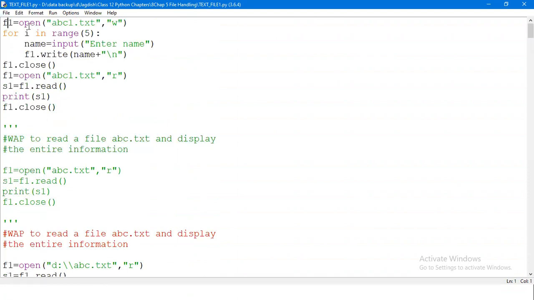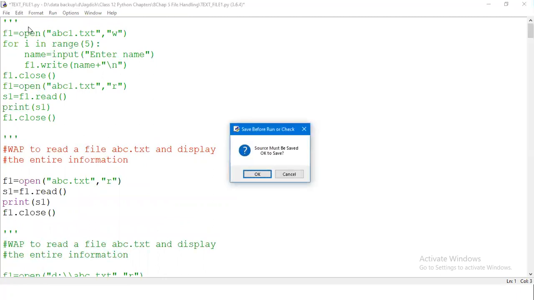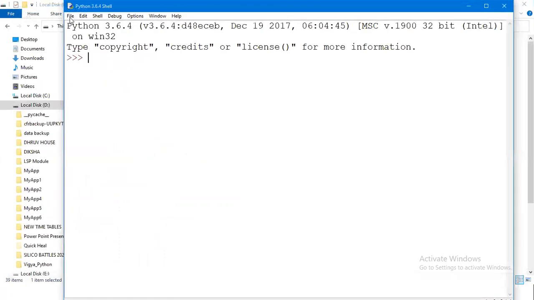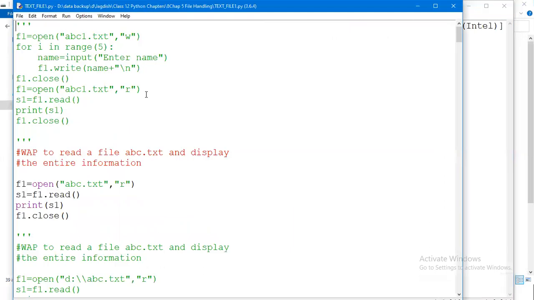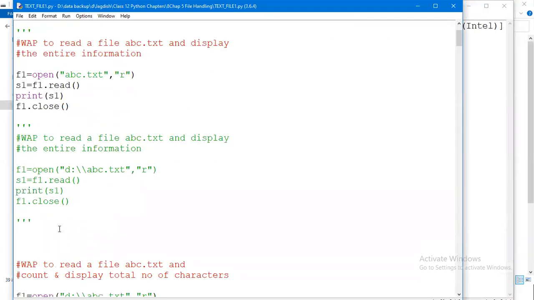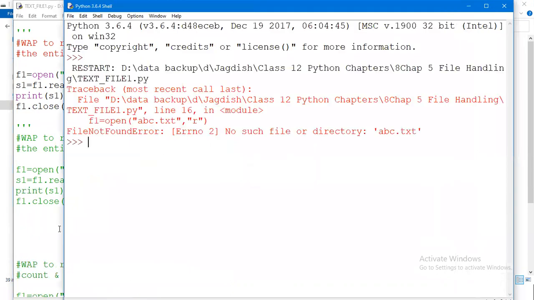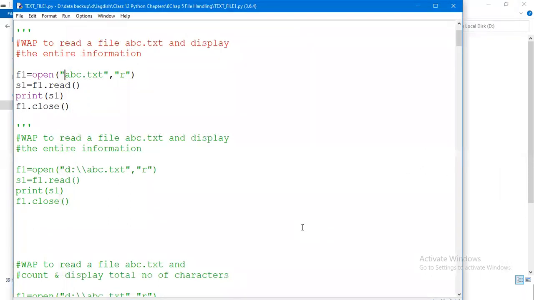This is also open from here, so I just need to close it first. And now we'll execute this part. Okay, this is not required here. F1 equal to open, we need to say D colon, path was not there.